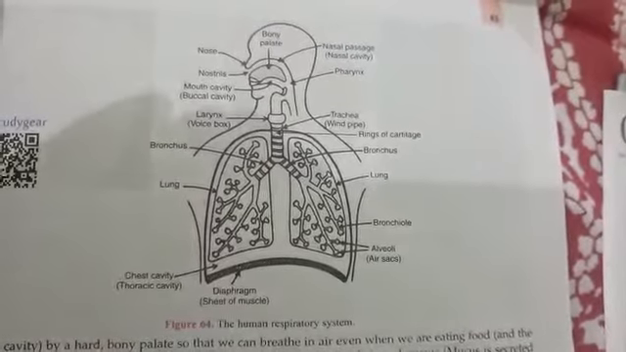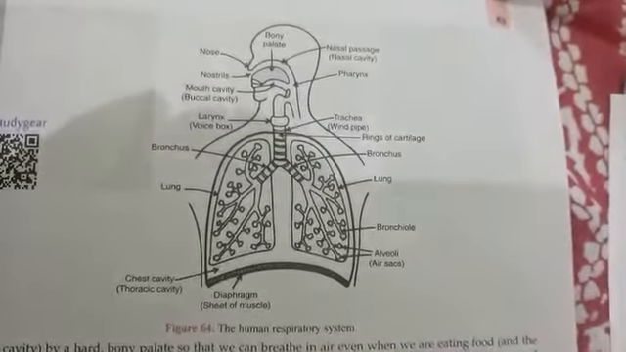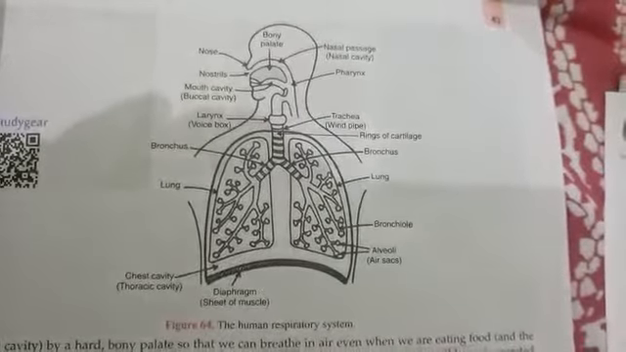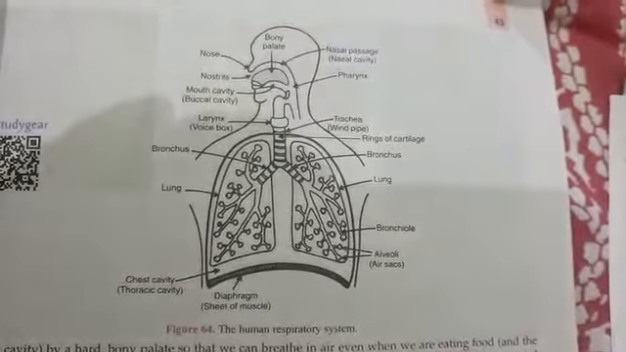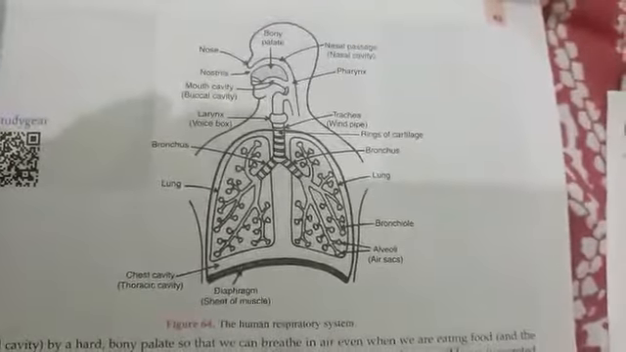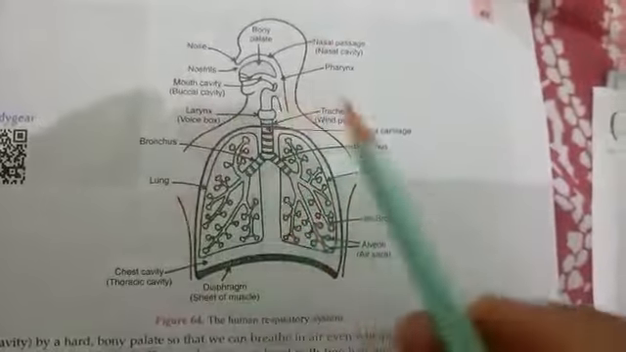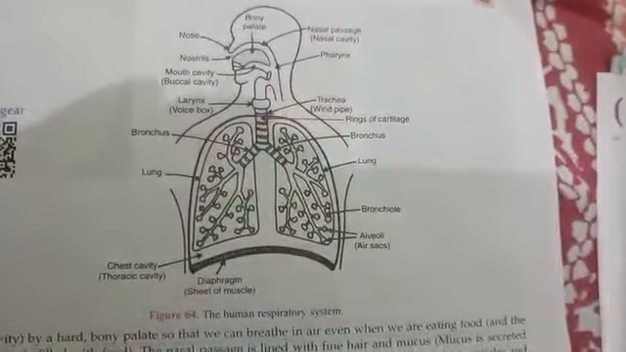Today we will learn about the topic respiration in humans. In human beings, many organs take part in the process of respiration. So we can call them organs of the respiratory system. In the figure you can see there are various organs of the respiratory system.